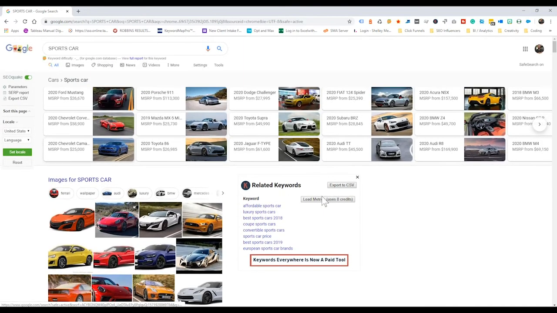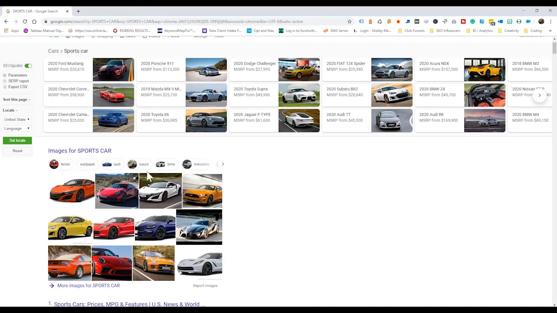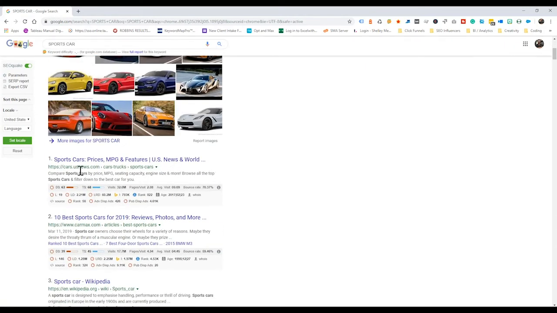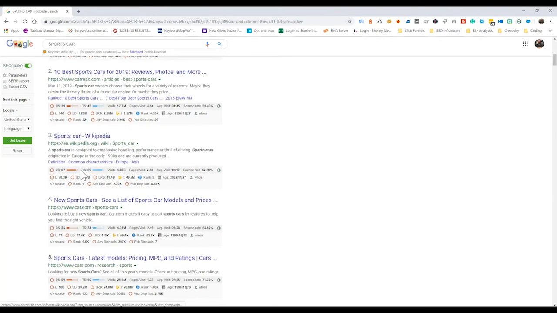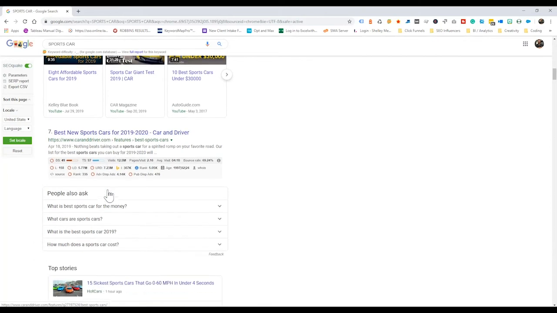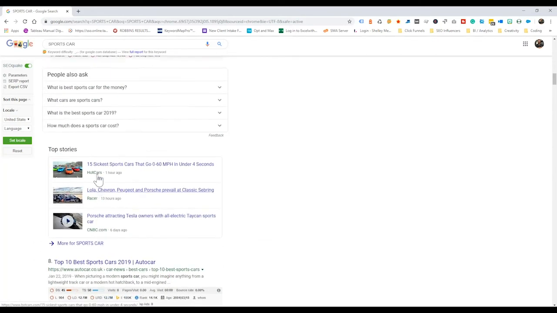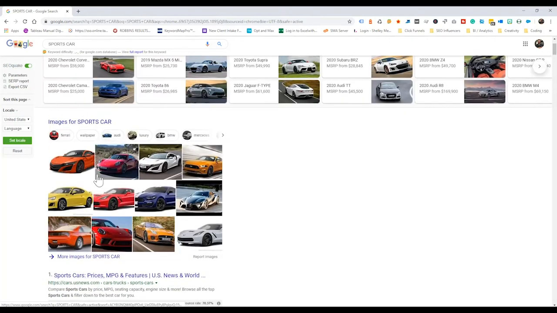Now I have some other plugins here that tell me some stuff, but if we just ignore those and look strictly at the search results, the next thing down is images. And again, with these images, I have the scrolling up here. It's not till I scroll down that I even start to see the blue links that are associated with it. Once I get a little bit further, I've got videos. Then I've got people also ask for. Got top stories. The search results are not what they used to be by any means.